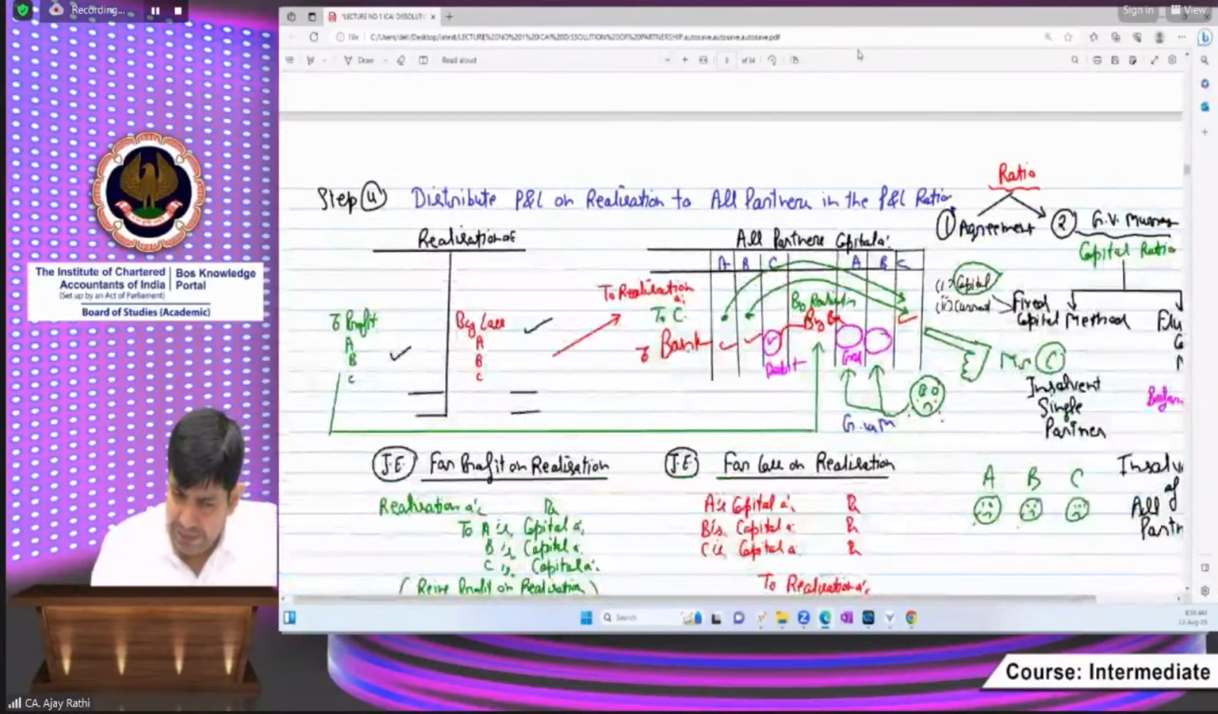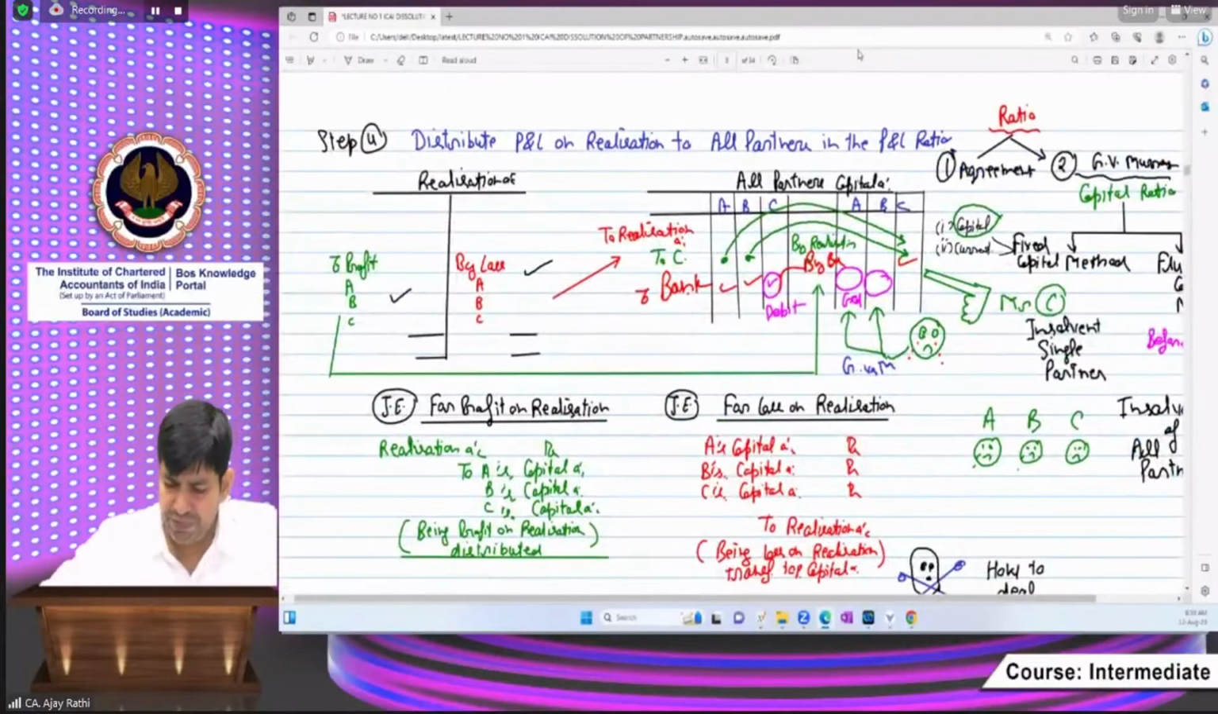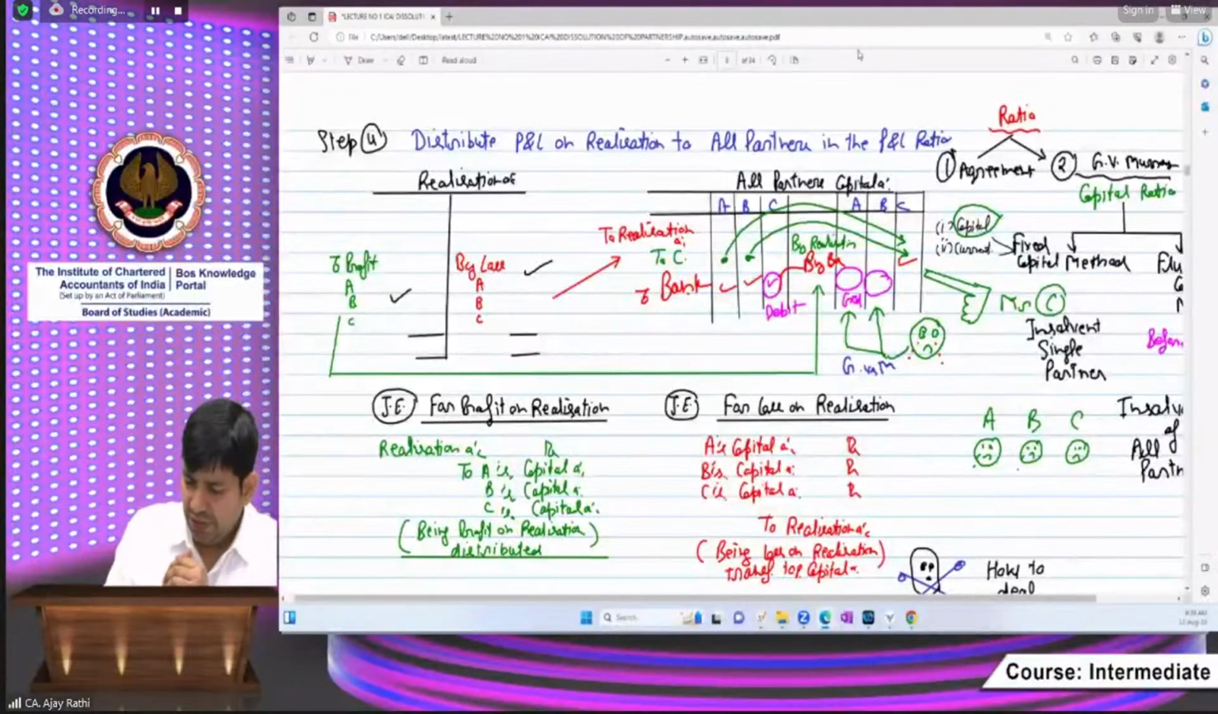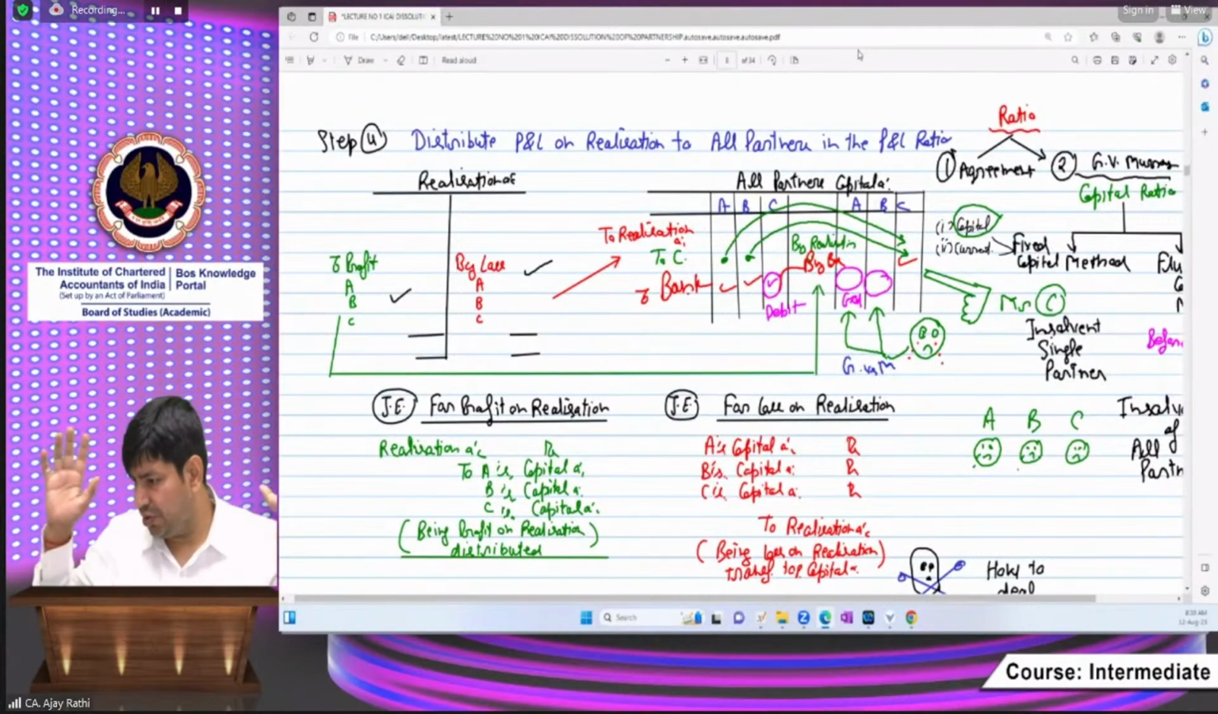The last step is dissolution: distribute the profit or loss on realization. Okay. Before moving to this step, I want to practice a question with you.